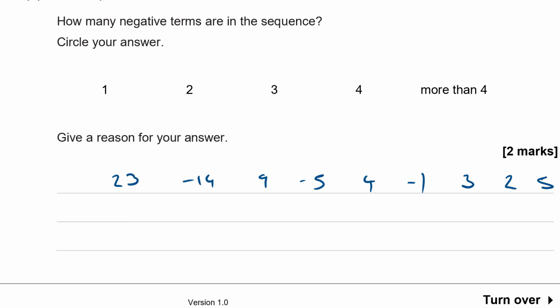Now notice that everything is positive. From this point on, I'm just going to get more and more positive numbers, aren't they? Because 2 plus 5 is 7, 5 plus 7 is 12. After that, my whole sequence is going to be positive forevermore. So how many negative numbers were there? I had my minus 14, my minus 5, and my minus 1. And after that, everything is positive. So 3.